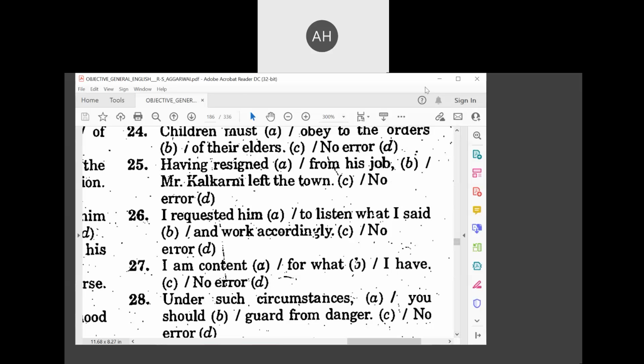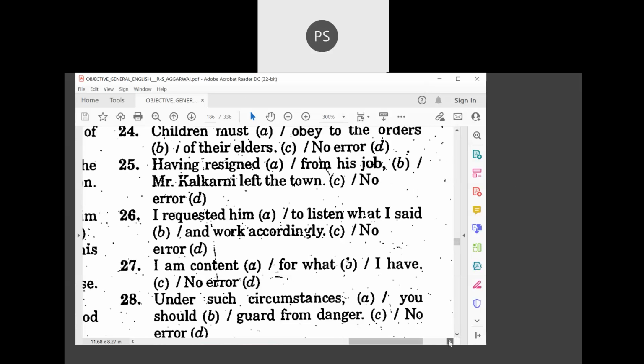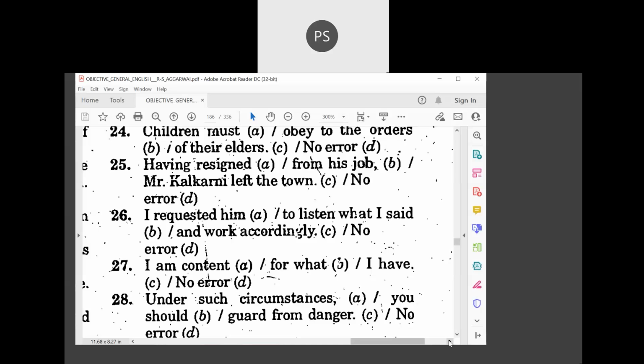Okay. Next one, the 27th one. Shall we go to the 27th one? Can you give the answer? I am content to what I have. No error, sir. I'm content to what I have. I'm content with, I'm contented with, satisfied with. I'm content with what I have.